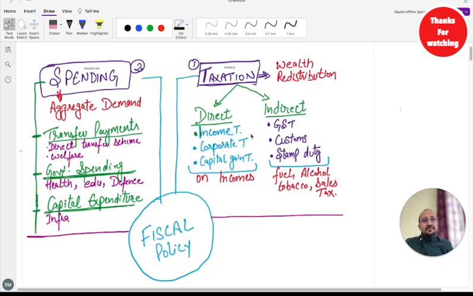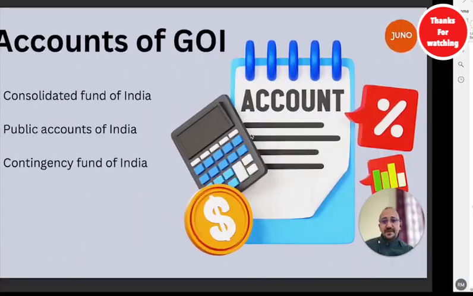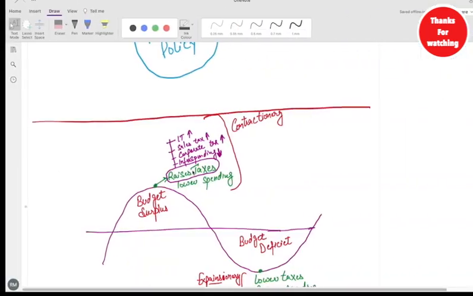So even you, being an individual, have bank accounts. Similarly, government also has bank accounts where the entire money is transferred. There are basically three main types of accounts: Consolidated Fund of India, Public Account of India, and Contingency Fund of India. So let's have an insight into these accounts for better clarity, guys.